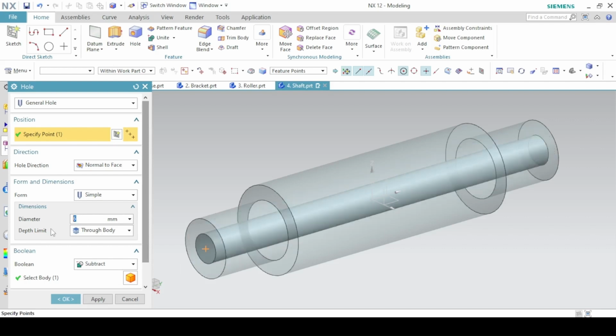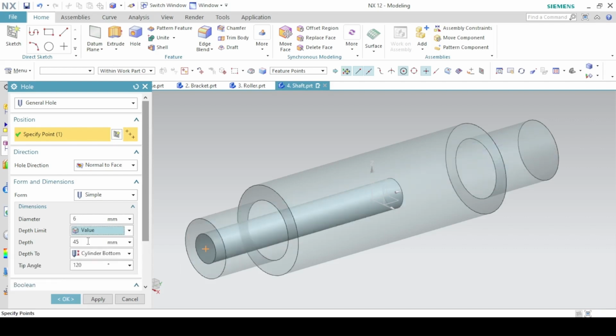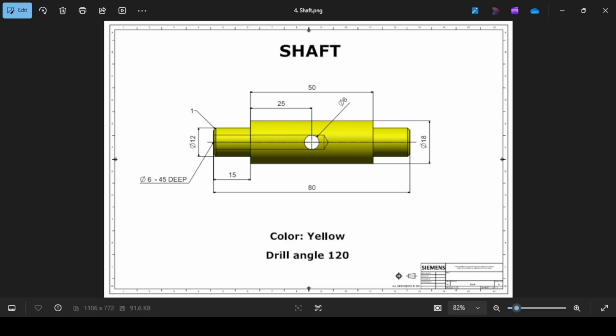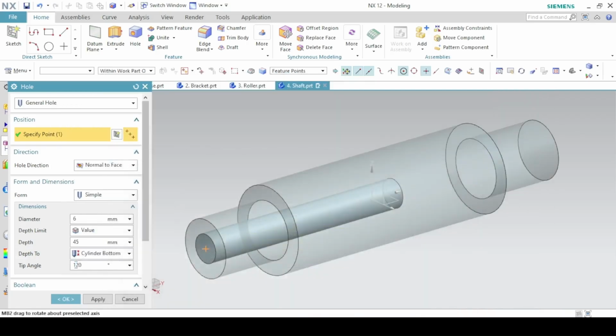So the depth limit, this time set it to a value of 45. And the drill angle of the hole is 120, as we can see here. The depth to the cylinder bottom. Okay.